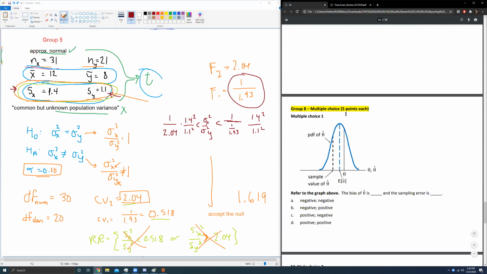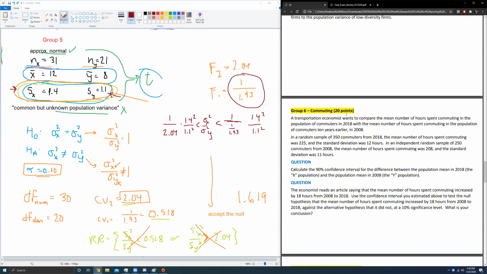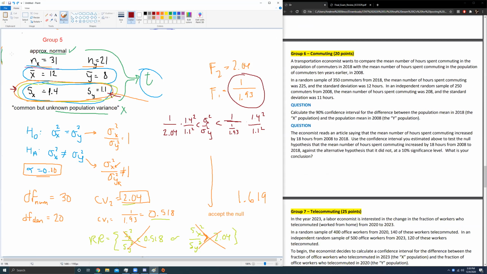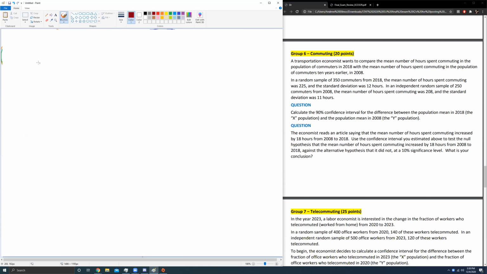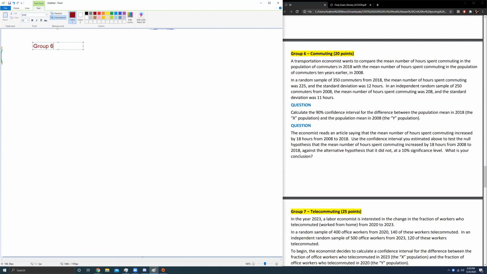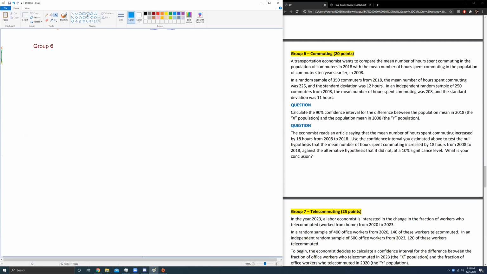Group 6, group 7, group 8, and then we have to revisit group 1. Okay, group 6. This is probably going to be the 2 prop questions.